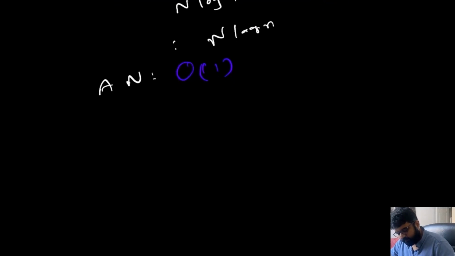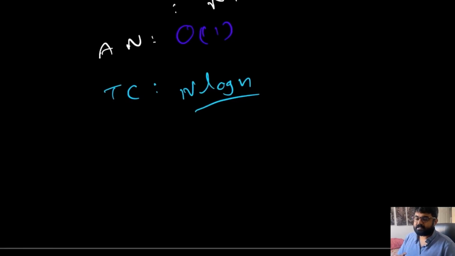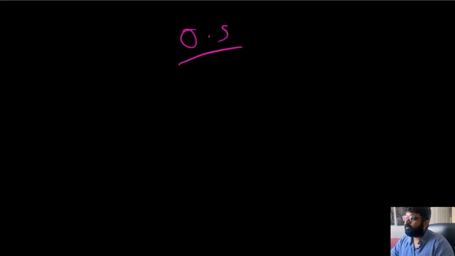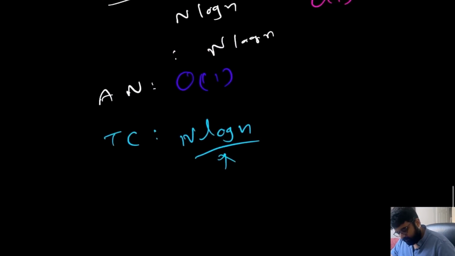So the total time complexity for this brute force approach can be considered n log n, and that is not so bad. But we want to do it in a much faster manner, so we will have to strive for something where we can save in terms of time complexity. The optimal solution is comprised of a couple of different components. First, we will have to find the room where we can actually save in terms of time complexity.